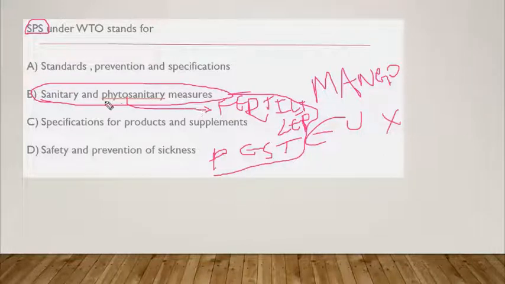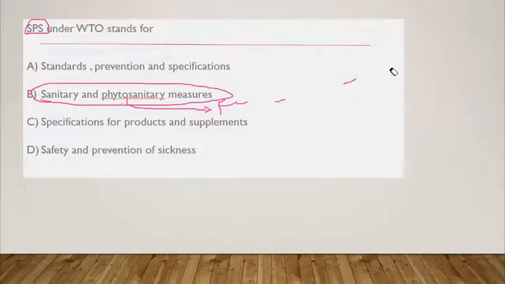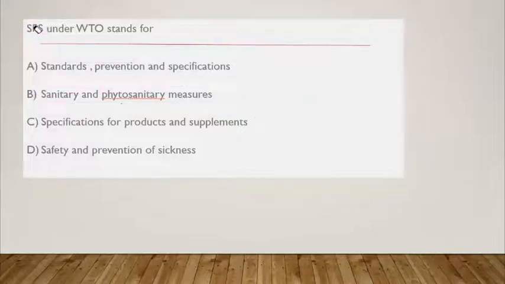Due to this, there was an allegation that India is using so much fertilizer and pesticides for growth of some of the agro components, and one of them is mango. So the European Commission had banned the imports of mango from India, but still the case is pending in the WTO itself. Please remember this: SPS is sanitary and phytosanitary measures.